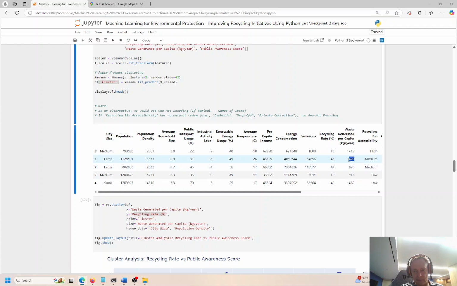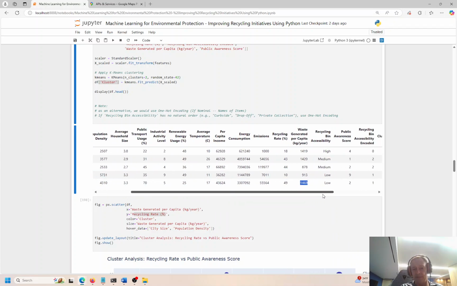So these two are pretty similar in terms of the waste produced, but the medium city should be a little bit longer, a little bit smaller. This is a little bit smaller down here, and this city actually is a medium-sized city, but they have less waste. This is a small city, but they have a lot of waste. Okay, so that's something that probably needs to be addressed at some point.